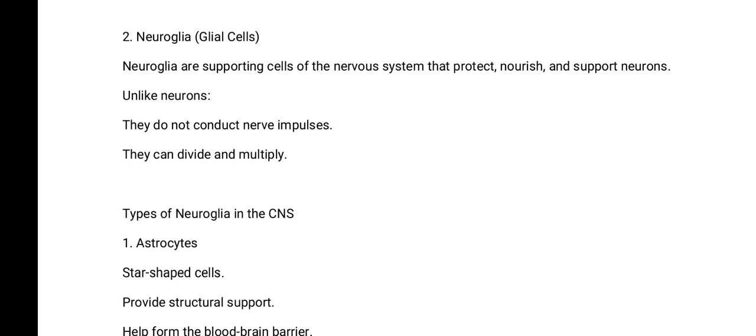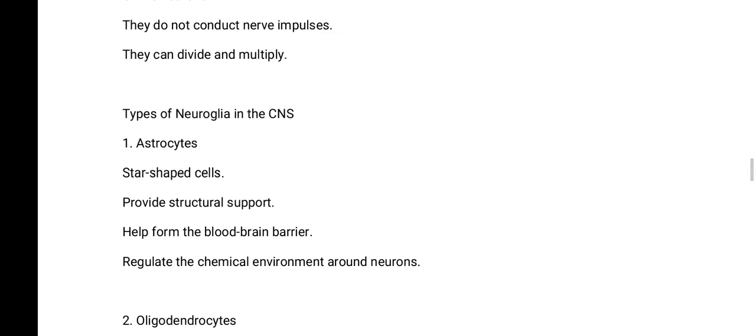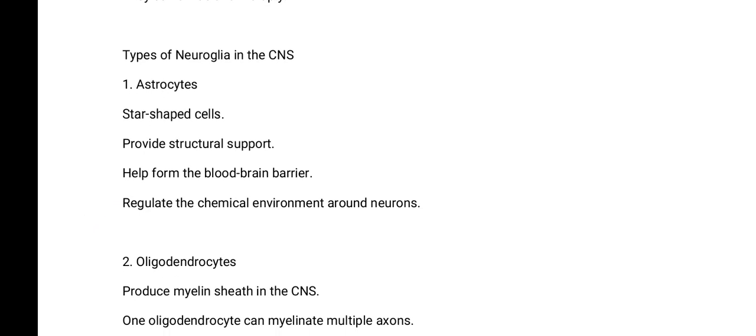Now let's move on to the types of neuroglial cells that are found in the central nervous system. The type of neuroglial cells found in the central nervous system is different from the type you find in the peripheral nervous system. But let's start with the central nervous system. The first one is the astrocyte. The astrocyte cells are star-shaped cells. They provide structural support and they are majorly involved in the formation of the blood-brain barrier.